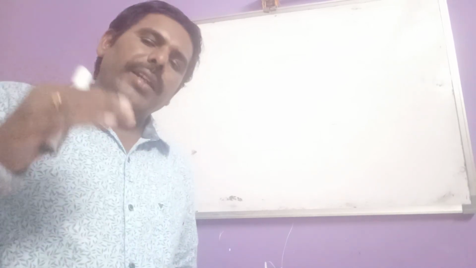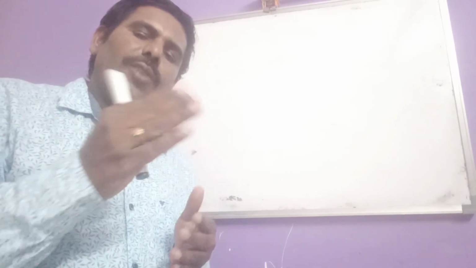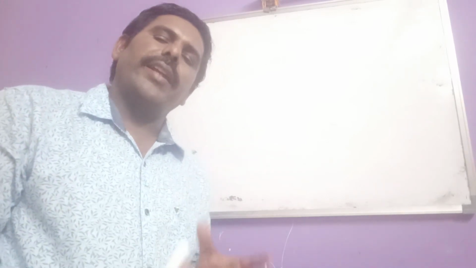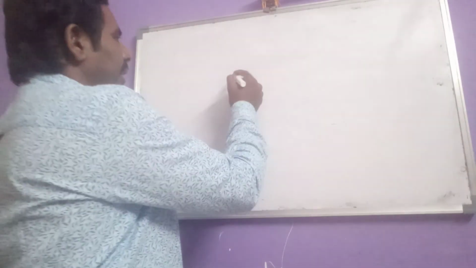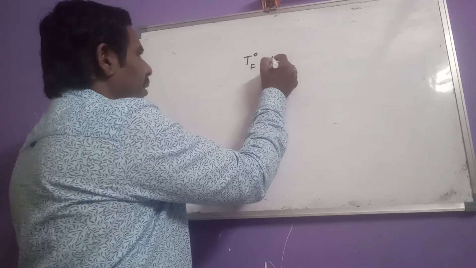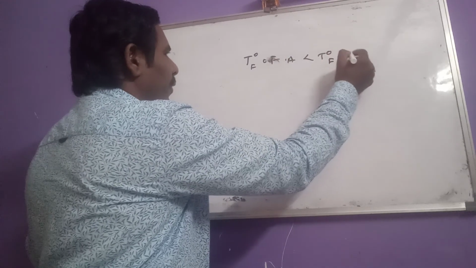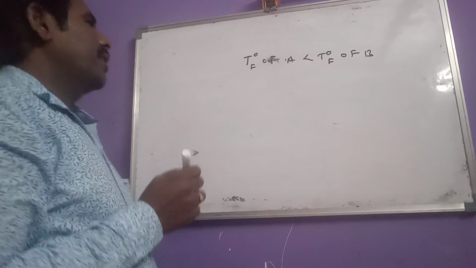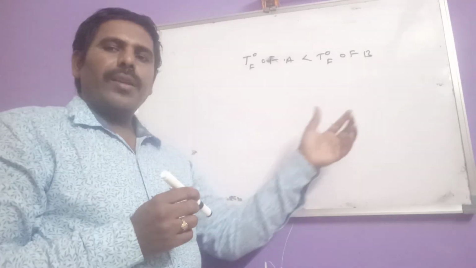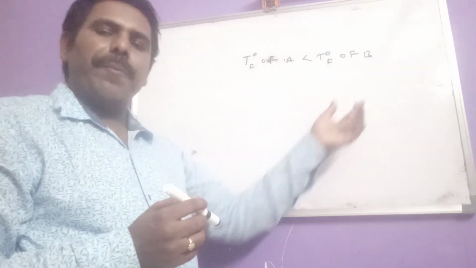Now, the freezing point also depends on which one, purity of the liquid. As non-volatile solute particles are added, what happens? Freezing point decreases. Now let us take here T naught F of A. T naught F of A is less than T naught F of which one? B. That means here freezing point of A is less than freezing point of B, because here the vapor pressure of A is less than that of vapor pressure of B.